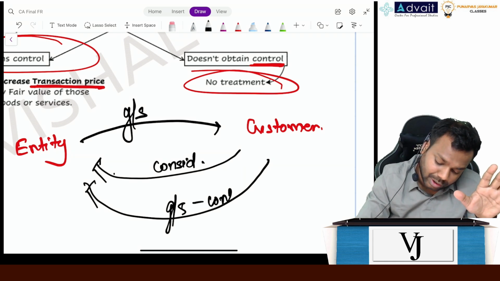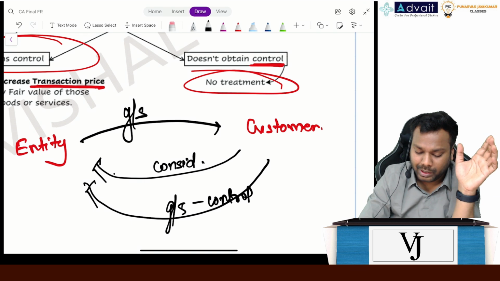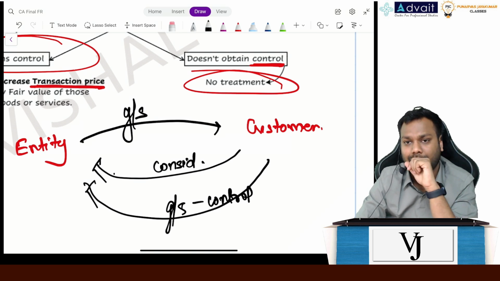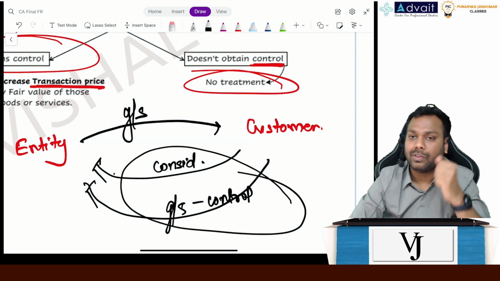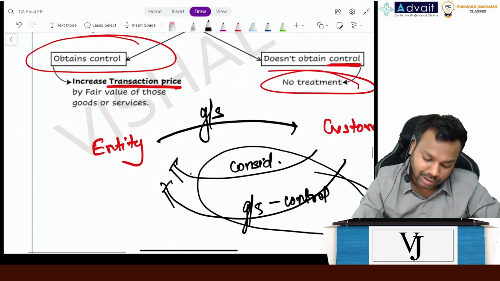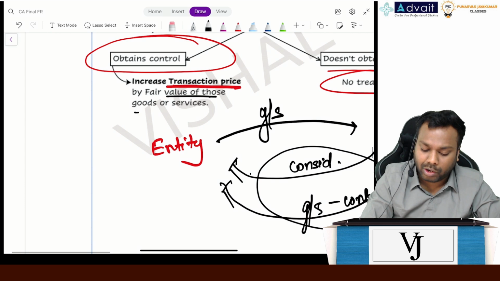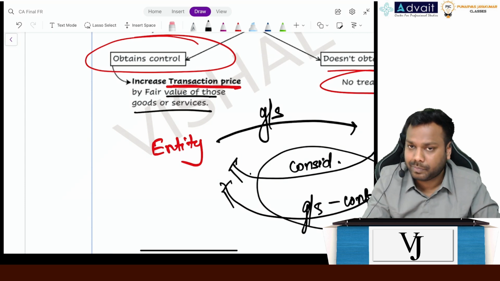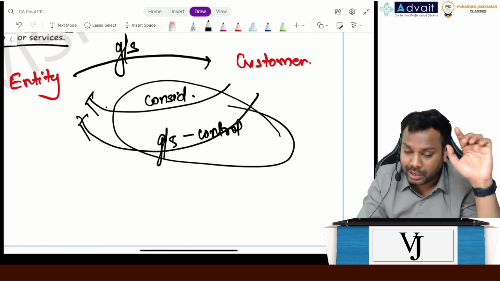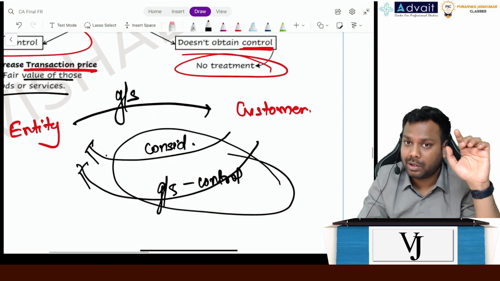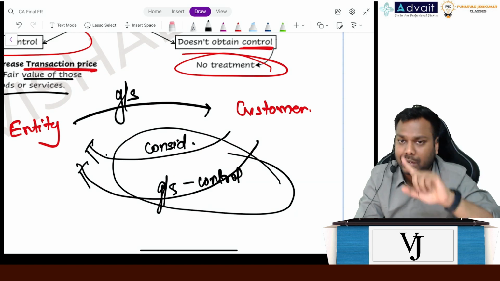If there is control, the customer is giving non-cash consideration to the entity. So we will increase the transaction price by the fair value of those goods or services. Clear everyone? Understand again the same rule: if this fair value is not determinable, then we take the fair value of the goods or services given and adjust and record accordingly.